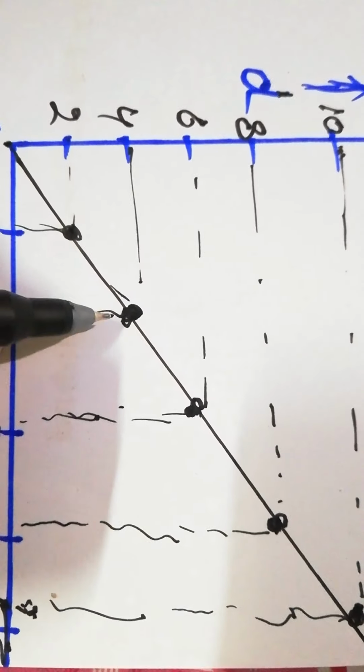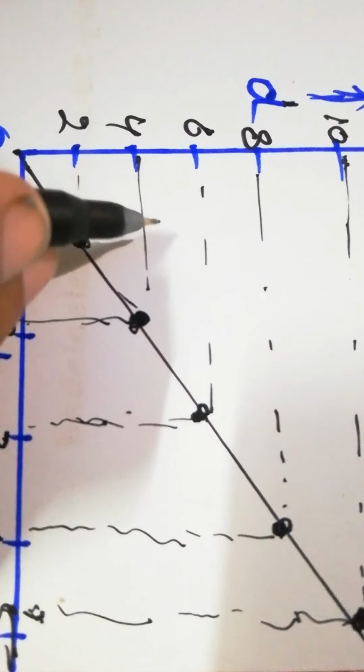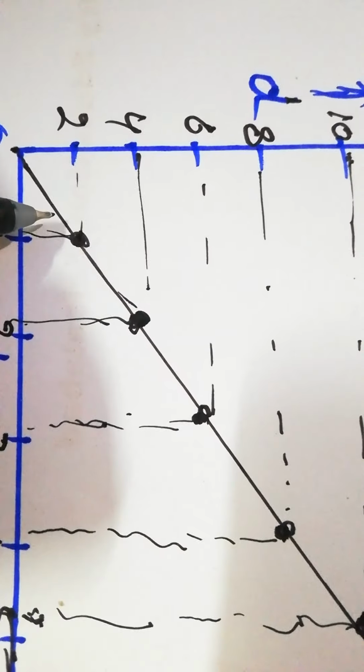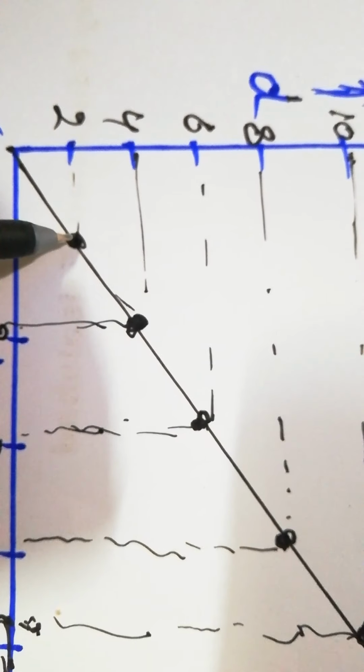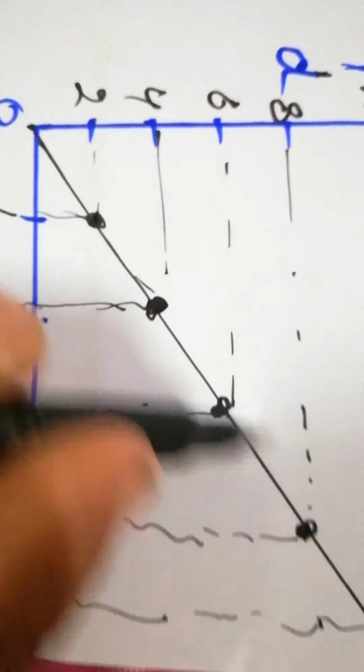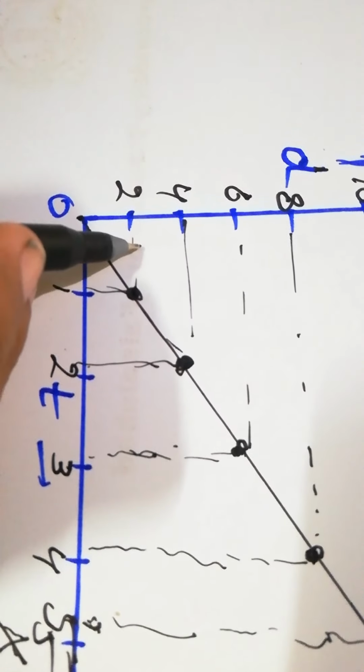So in this case the speed is constant, the slope is d by t, so d by t is constant, 2, and that's why it's a straight line graph. So that's about the uniform speed. And now come to uniform velocity.